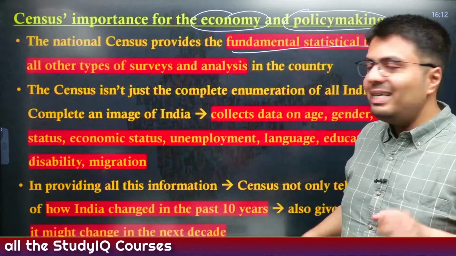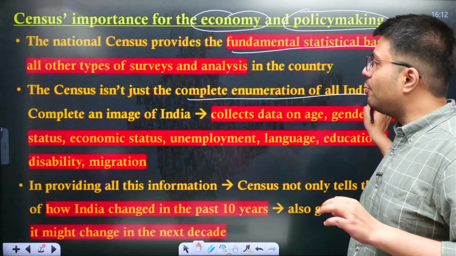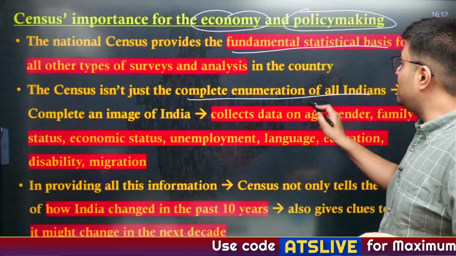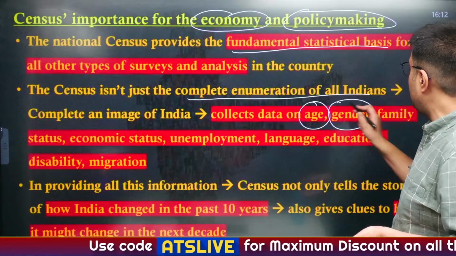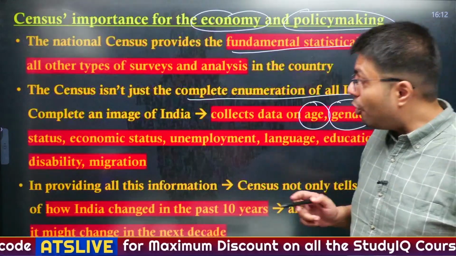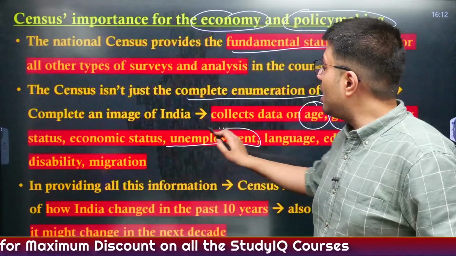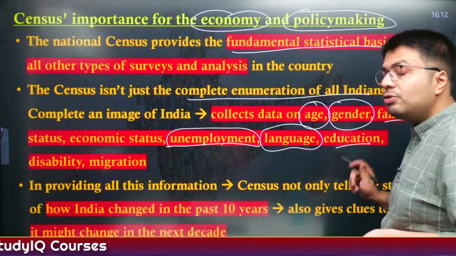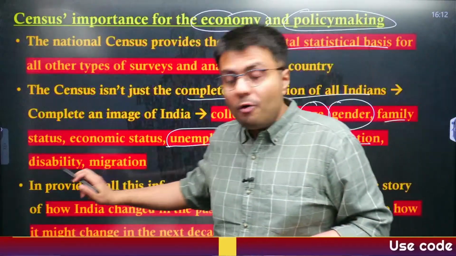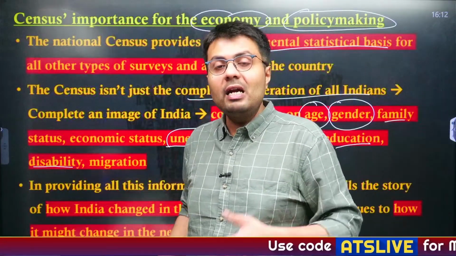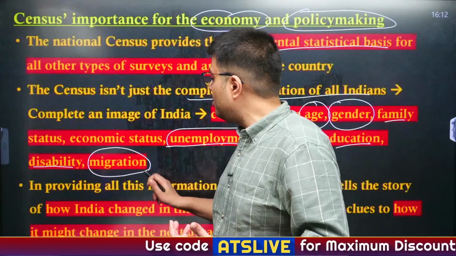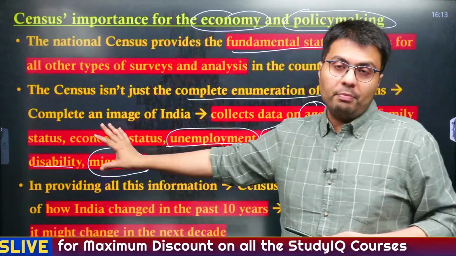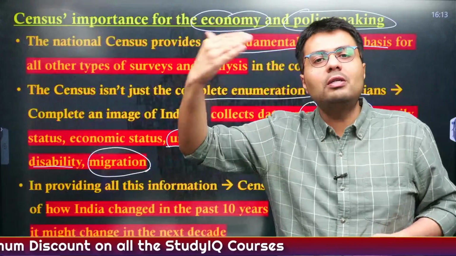Now the census isn't just a complete enumeration of all Indians, rather it captures a lot more details. For example, it collects data on age, gender, what is the family's economic status, what is the level of unemployment in the country, what kind of languages people speak, what is the education level of the population, how many people in India are living with disability, and what are the trends relating to migration. All these different types of data are also captured in the census, in addition to just counting how many Indians are there, right?